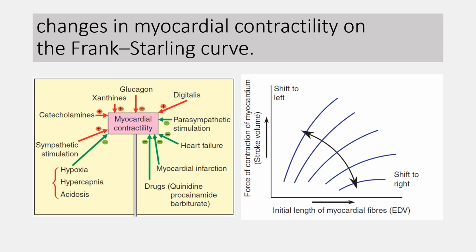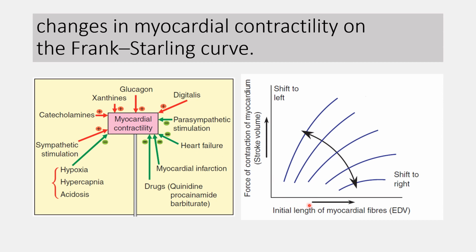Now let's summarize the various factors affecting myocardial contractility, the positive as well as the negative inotropic factors. Catecholamines, sympathetic system, xanthine, glucagon and digitalis are the positive inotropic factors.